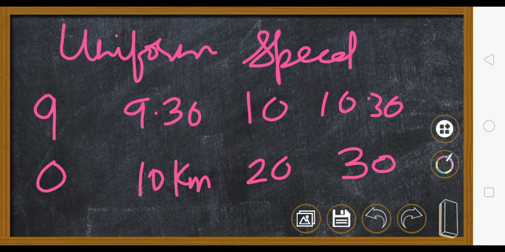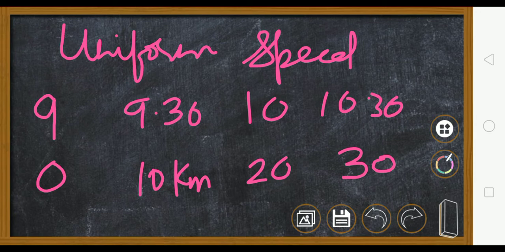And these time limits we have taken are equal intervals, half an hour each. See, 9 to 9:30 half an hour, 9:30 to 10 half an hour, 10 to 10:30 half an hour. So we have taken equal intervals, and the distance covered in those equal intervals is also equal, that is 10 kilometers, 10 kilometers, 10 kilometers.